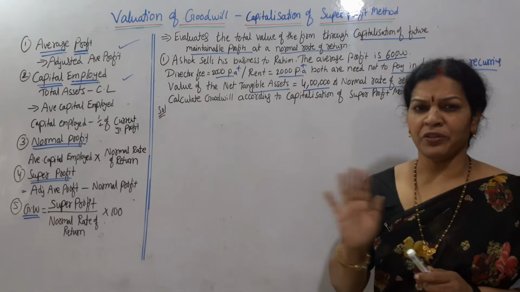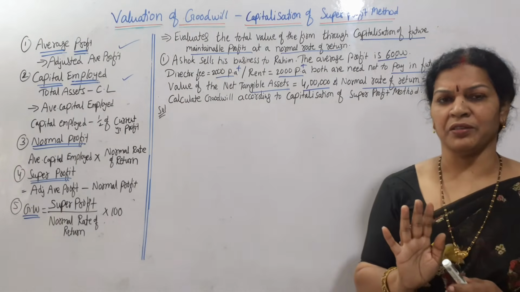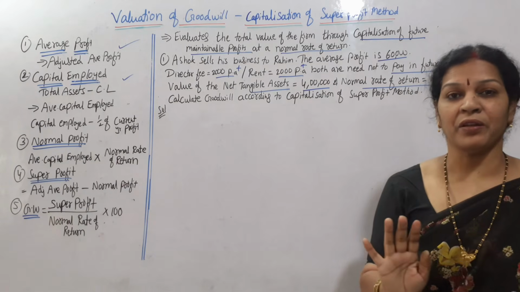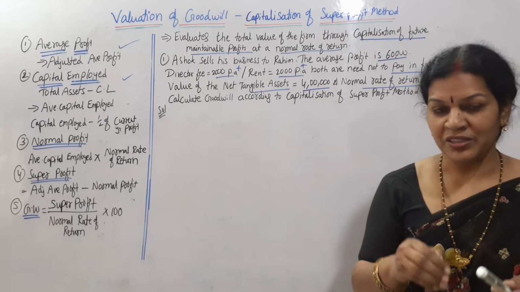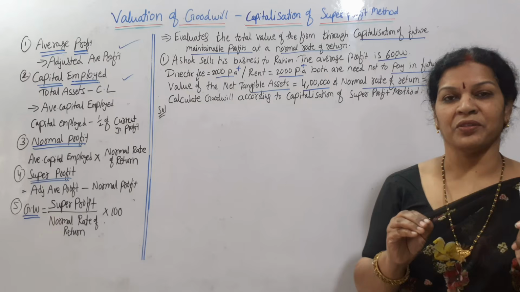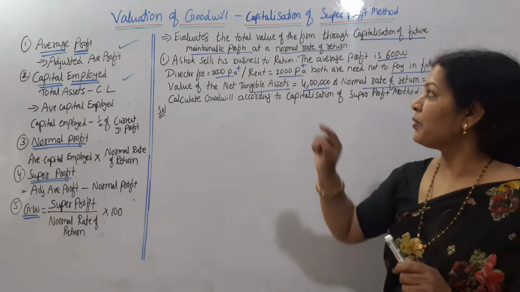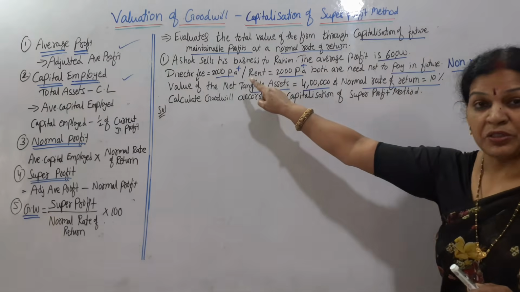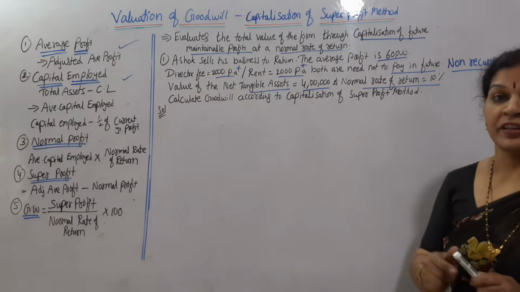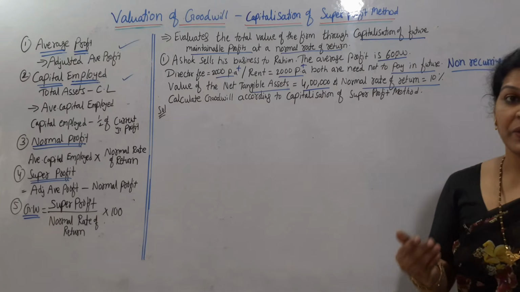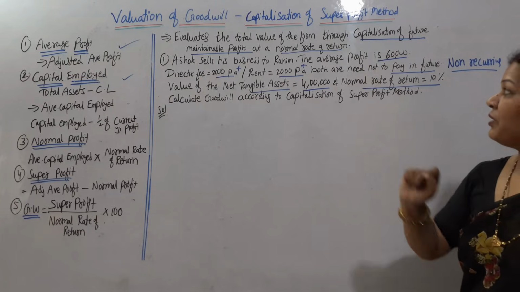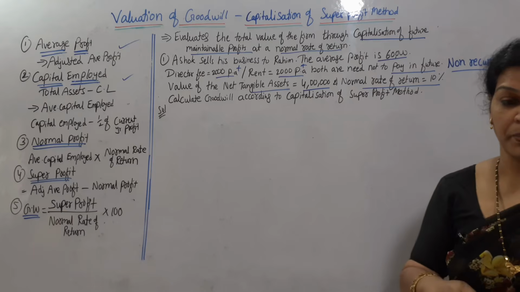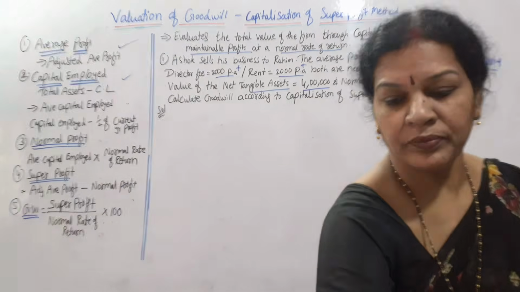As we know, we will follow the same procedure, same method. What is given, keep it in mind, that we are not going to calculate. What is not given, we will find out. Average profit, where is average profit? It is given, but there are adjustments. What are the adjustments? Director fee and rent, both are non-recurring, that we have to add to the average profit, so that you will get adjusted average profit. This is the first step. We'll do the first step.